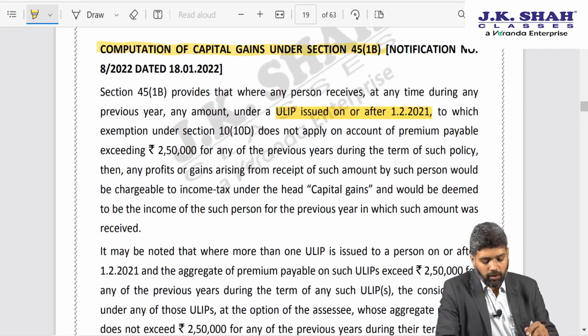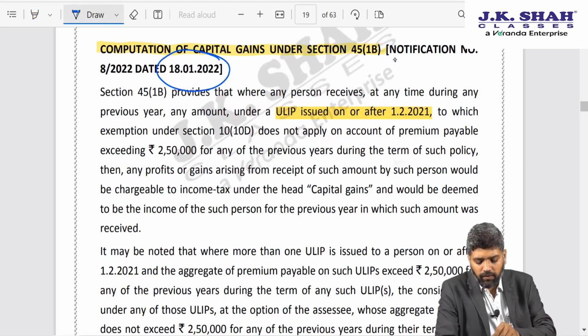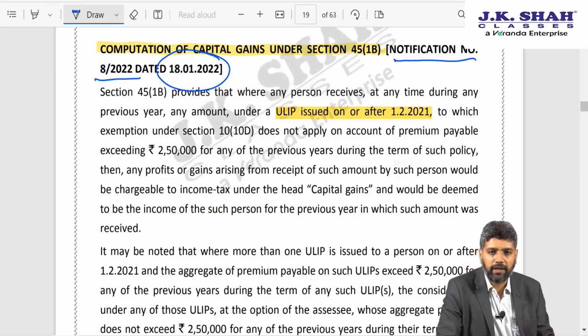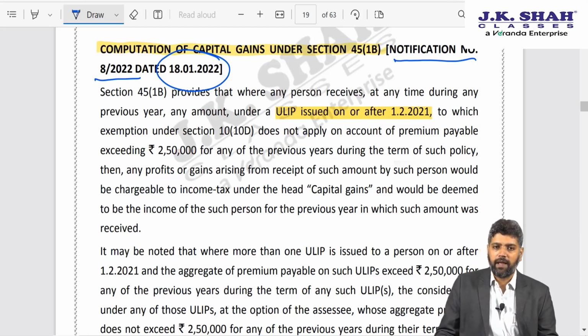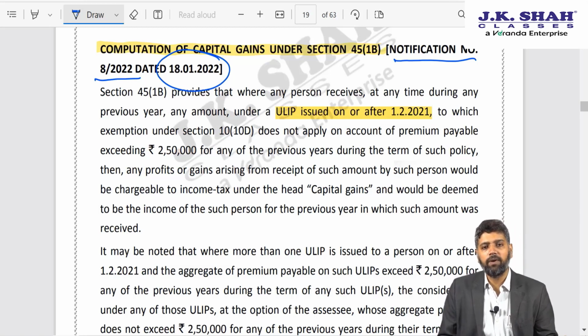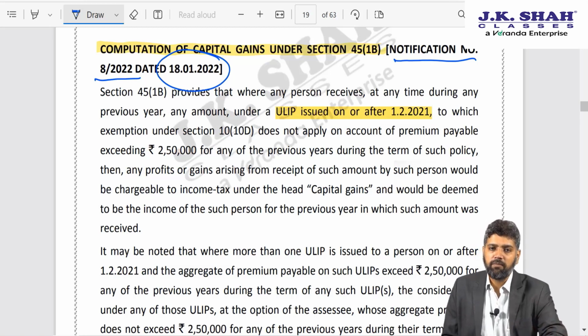However, the government on 18th of January 2022 has prescribed a notification number 8 of 2022 where most of the points are repetitive in nature, but one or two points are new, so we will go through this notification. As you are aware friends, that before 1st February 2021, in case any assessee purchased any insurance plan, be it a traditional plan or be it a unit linked plan, in either case we checked whether the premium exceeded 10% of sum assured.